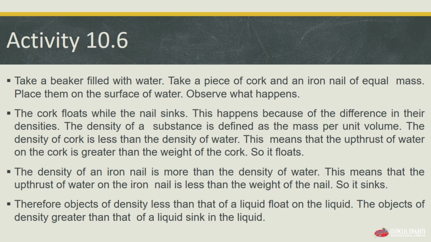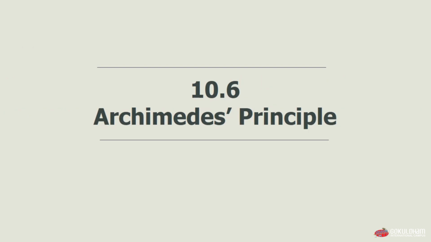Therefore the objects of density that is less than that of the liquid float on the liquid, while the objects that have density greater than that of the liquid sink in that liquid. So this was the answer to the question of why objects float or sink when placed on the surface of water. All the game is the density of the particular object that you put inside that water. Now we will move to our next topic, which is topic 10.6, Archimedes principle.